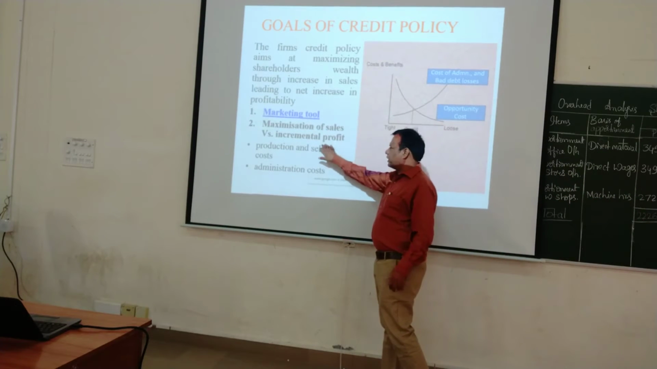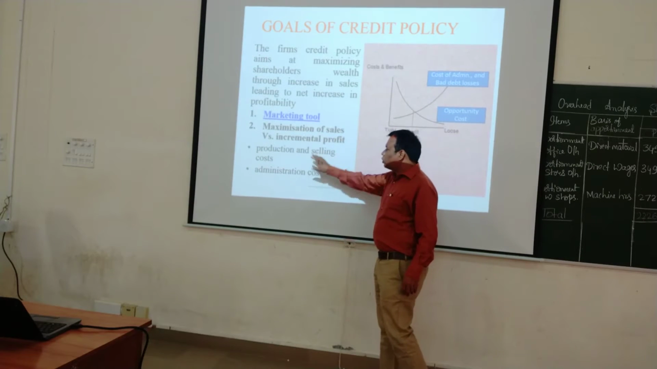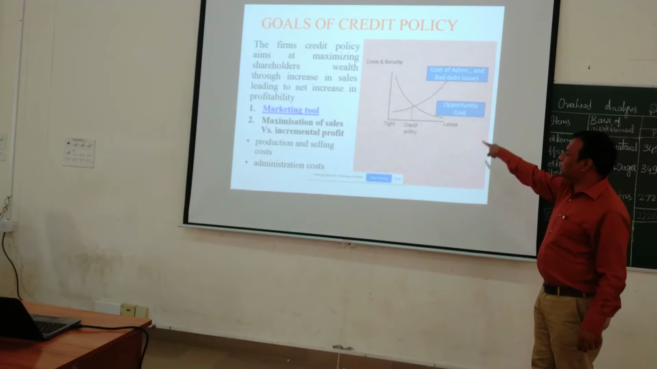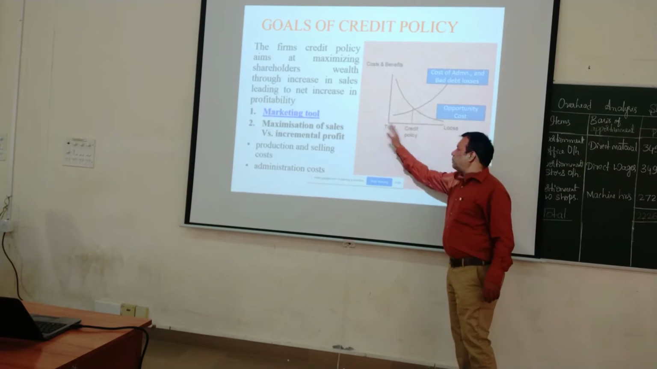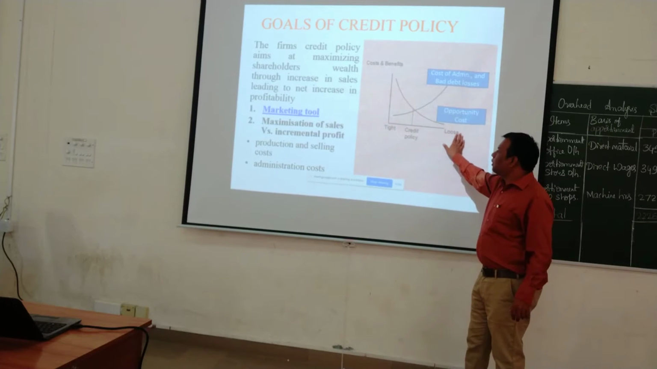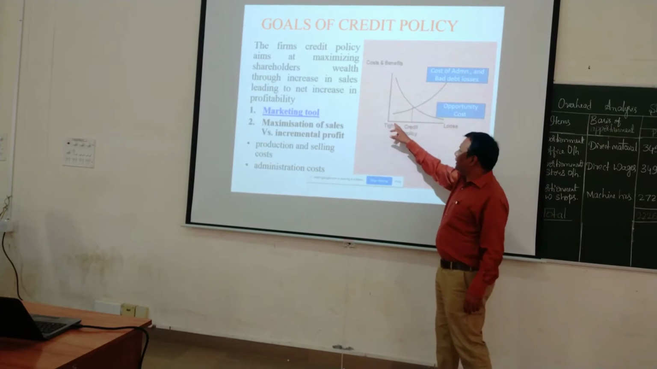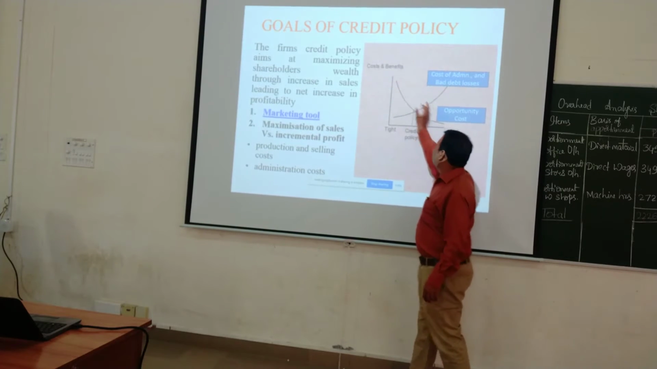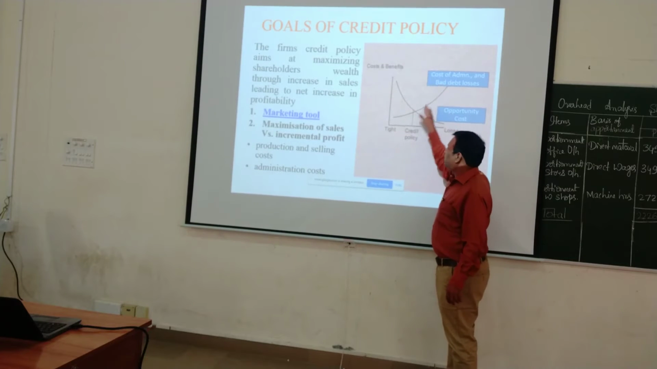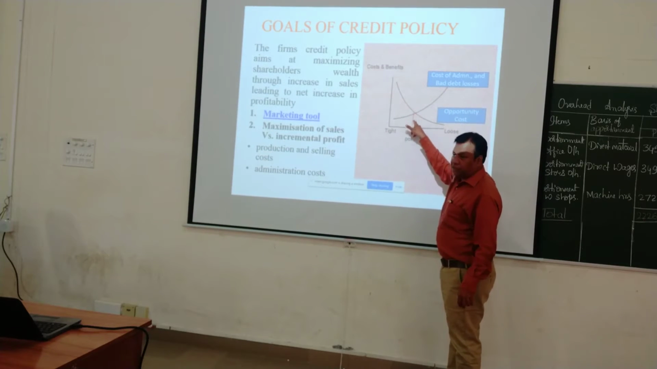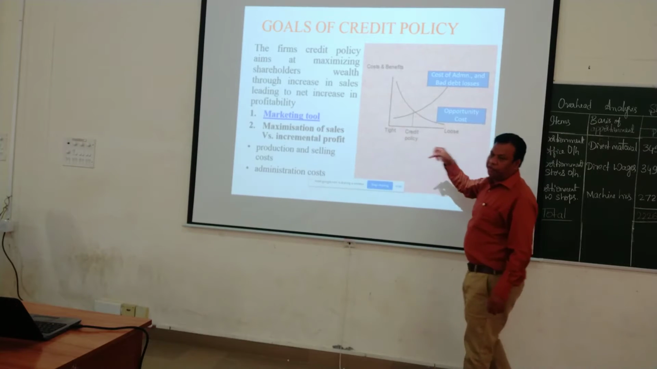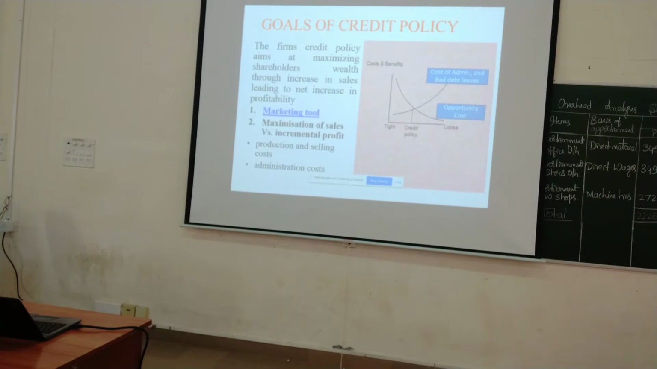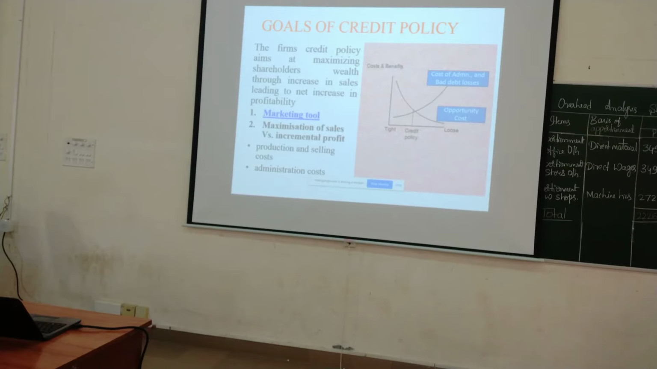So maximize sales, also incremental profit, which I discussed in the last session already. Production and selling costs and administration costs, all this we consider. So we have to understand how exactly it works. I said in the last class, tight trade policy, loose trade policy, then liberal trade policy. When you go with the tight trade policy, you can see the total cost; if you go with the loose trade policy, there also total cost is maximum. Where these two intersect with each other, we call this the optimum trade policy. That is the point where the firm should think of extending credit to a customer.